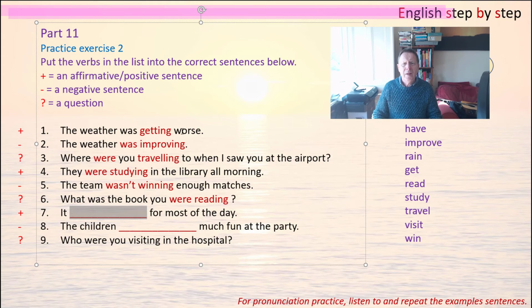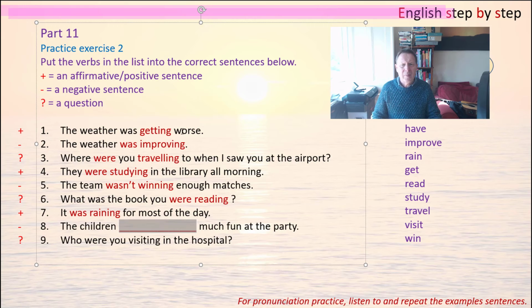Right, and the next one is another sentence about weather. This time it's an affirmative sentence. So it was, and then the only verb about the weather is rain. So that becomes raining for most of the day.